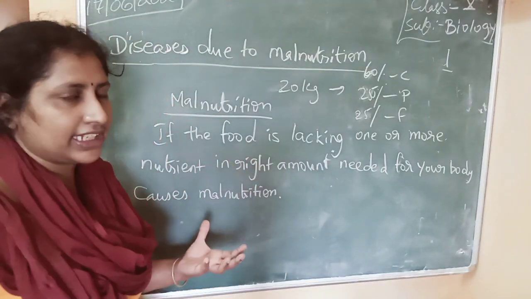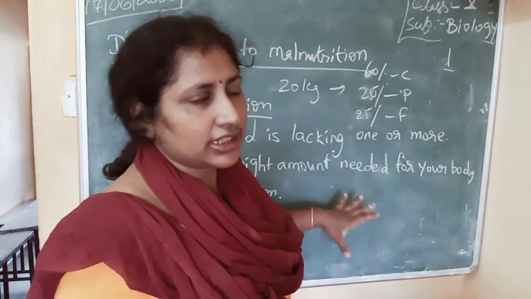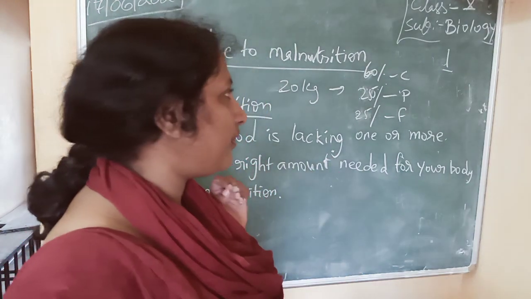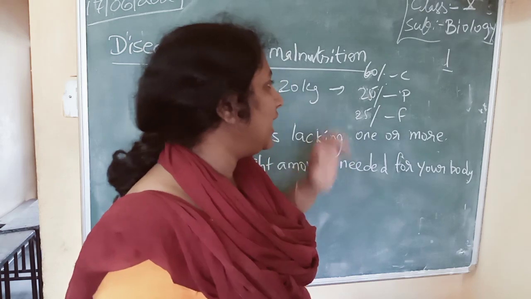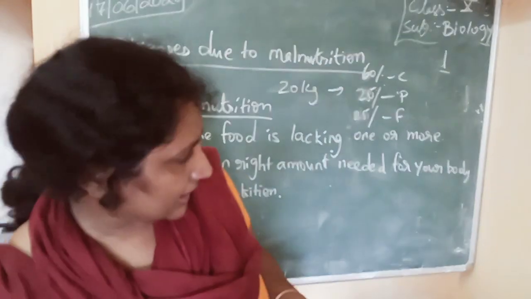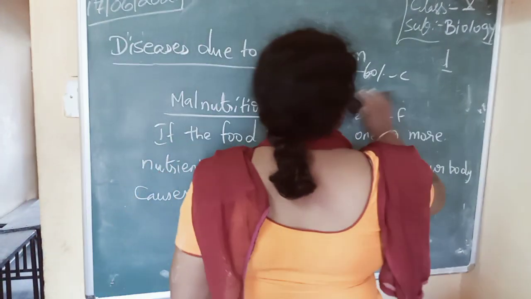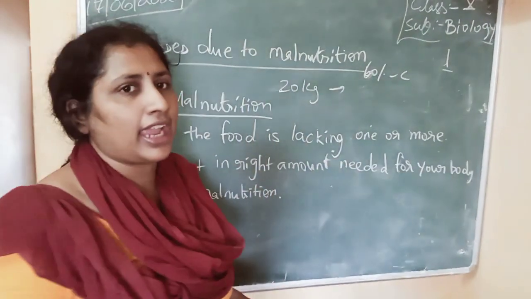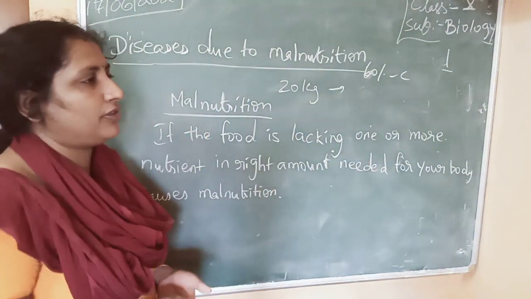If she is taking the food in these amounts, it is a balanced diet and it is good for health. But if she is eating food which is lacking in either protein or fat, and only eating food containing carbohydrate, then she develops malnutrition.